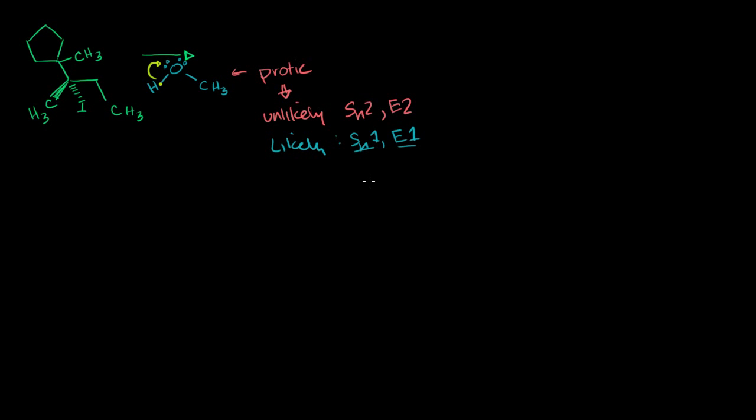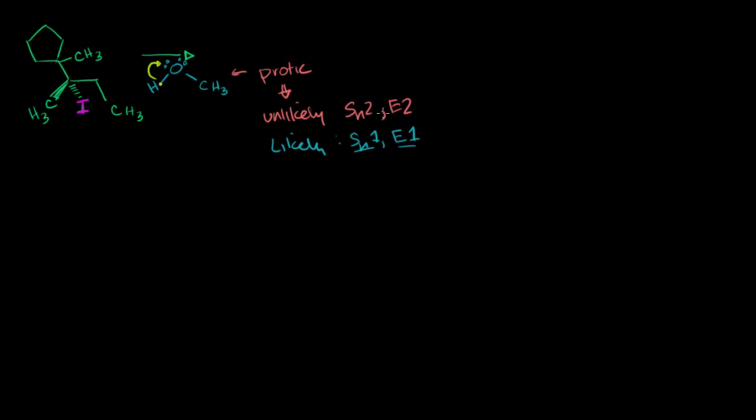Now, the next thing to think about is to just look at the leaving group itself, or see if there is even a leaving group. And over here, everything we see on this molecule is either a carbon or hydrogen, except for this iodine right here. And we know that iodide is a good leaving group. So far, well, a good leaving group does not make it any less likely that you'd have Sn2 or E2.